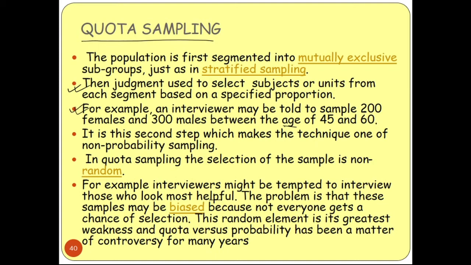So this random element is its greatest weakness, and quota versus probability has been a matter of controversy for many years. Okay, so this is quota sampling. That means you are selecting some people from the whole, and you are not getting the whole information, the whole population. So sometimes this type of sampling cannot be proper.